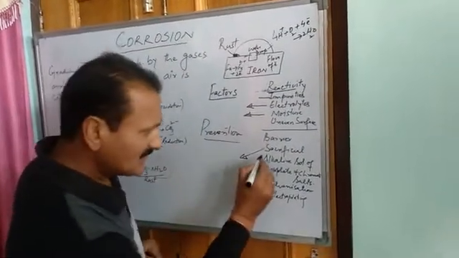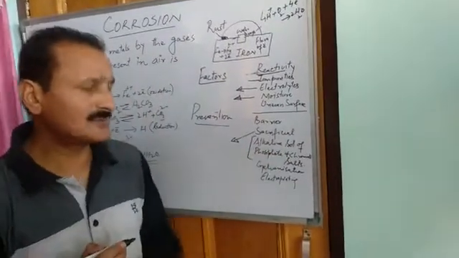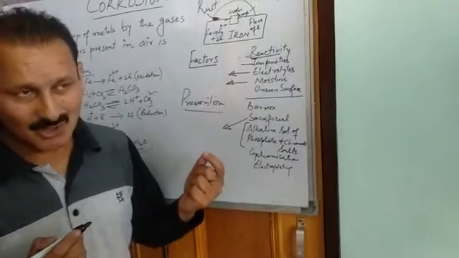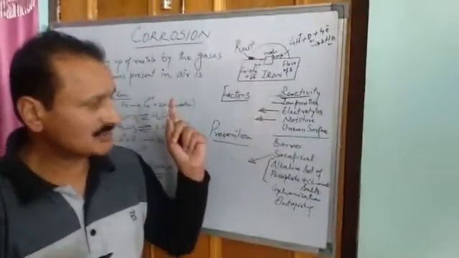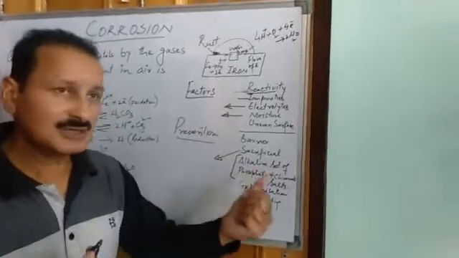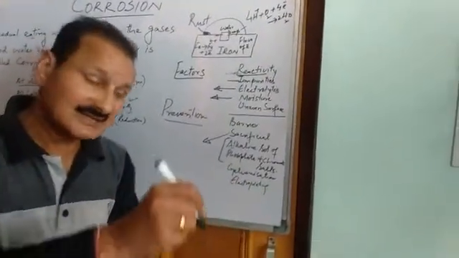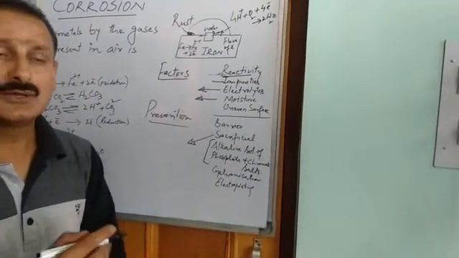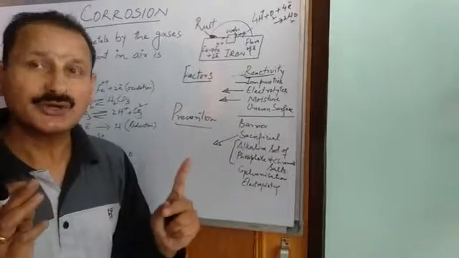Then this is another method, alkaline solution of phosphate and chromate salts. This is a modern technique that has been adopted to prevent corrosion. If we put a metal in an alkaline solution of phosphate and chromate salts, there are so many chances that the metal does not get corroded.